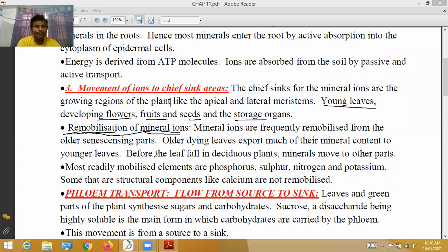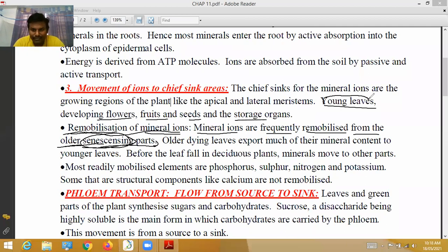Come back to the stem part. Mineral ions are frequently remobilized. Remobilized means restored from the old senescent parts, the older and dying parts. Senescent means parts which are ready to die. From those parts, minerals come back to the stem.